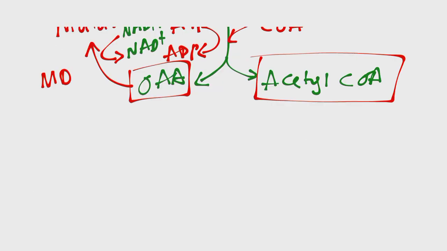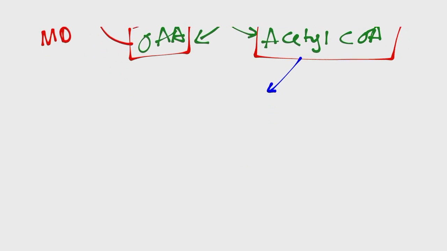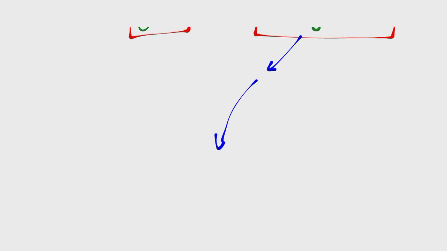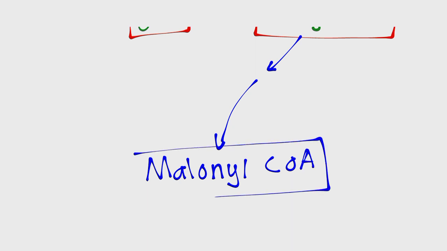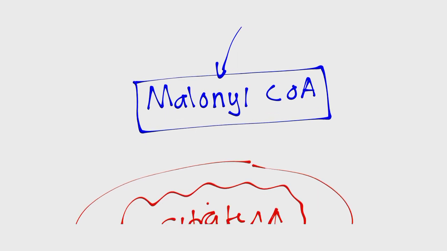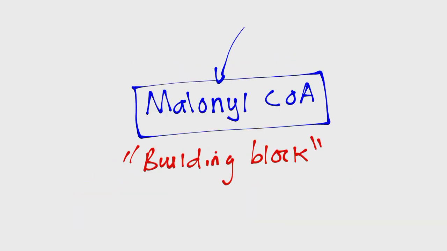Now, having looked at the fate of oxaloacetate, let us look at the fate of acetyl-CoA. What's going to happen to acetyl-CoA? So acetyl-CoA is going to be converted to another compound that we call malonyl-CoA. And this is very, very important. Malonyl-CoA is actually the building block for fatty acids. When we are making fatty acids, which we are going to see, we are going to be using malonyl-CoA. Like when you're making a house, you use blocks. Same applies to building fatty acids. We're going to use malonyl-CoA as the building blocks.